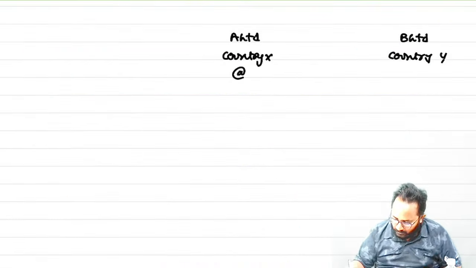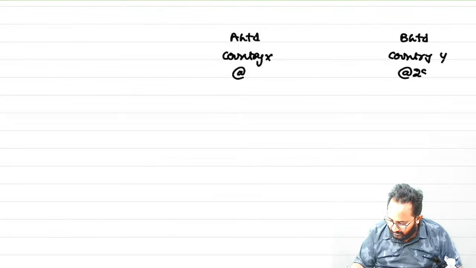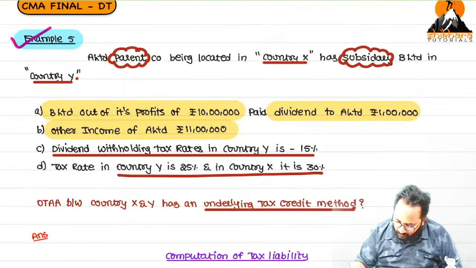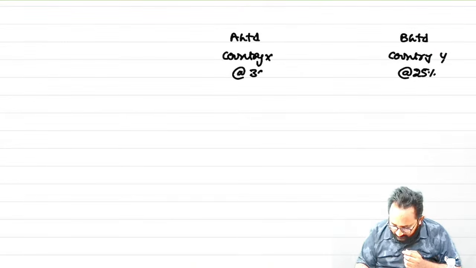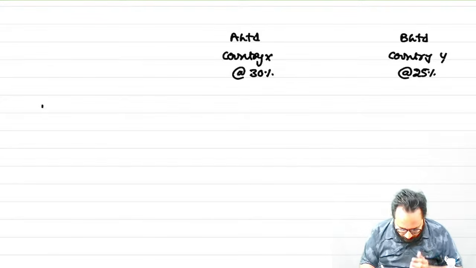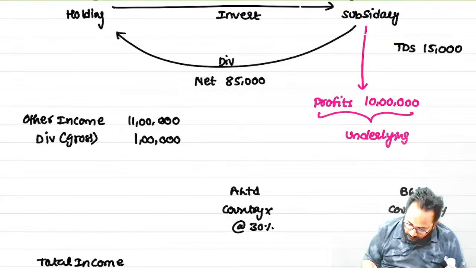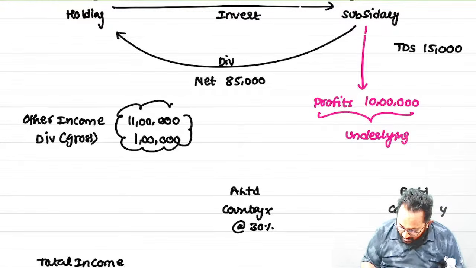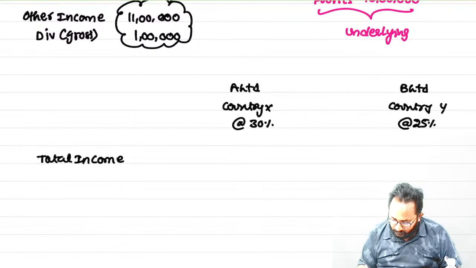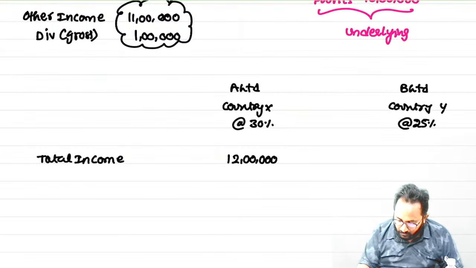Country Y is 25%. Listen carefully. What is total income? In country X, what is the total income? 12 lakh.